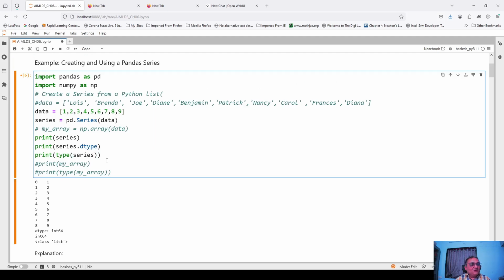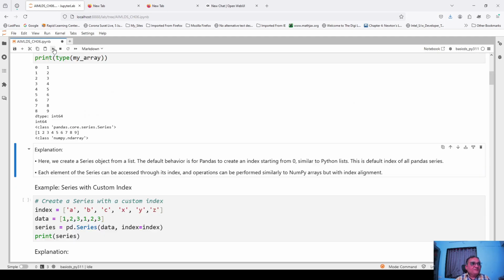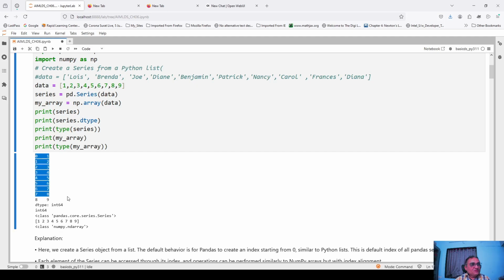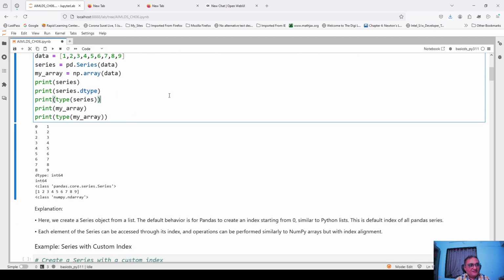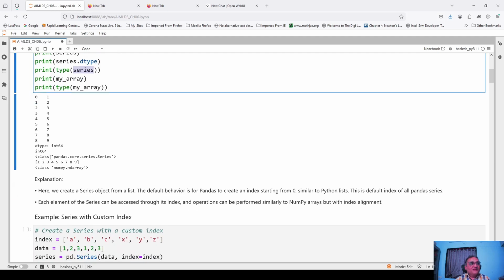So for that, I am now commenting this, uncommenting that line and uncommenting this line also, and let us print again. So now this much is the output of print series, that prints the entire pandas series. Then this int64, that is the output of this line. It prints the data type of every element inside my pandas series. Then this class pandas.core.series, that is the output of this line. This time I'm not getting the data type of every element of the series, but I'm getting the data type of this series itself, and therefore it is a pandas Series.